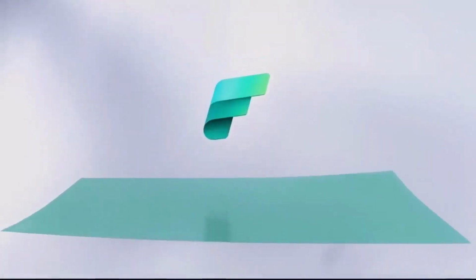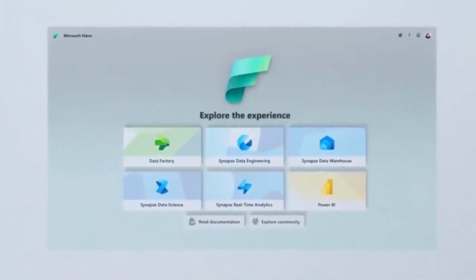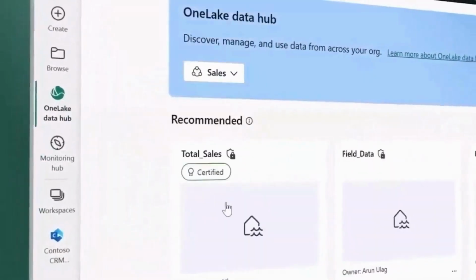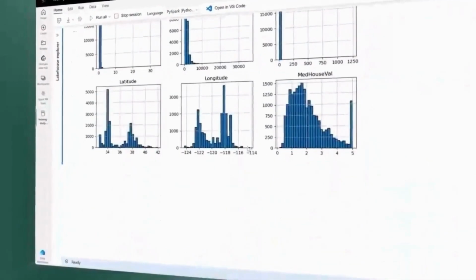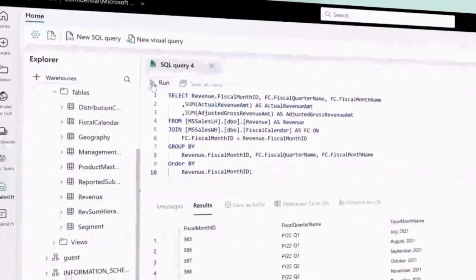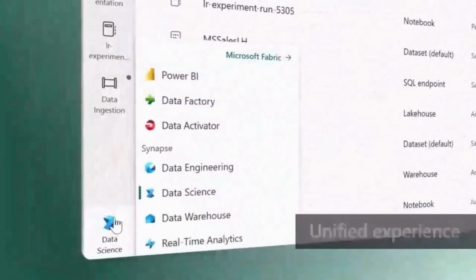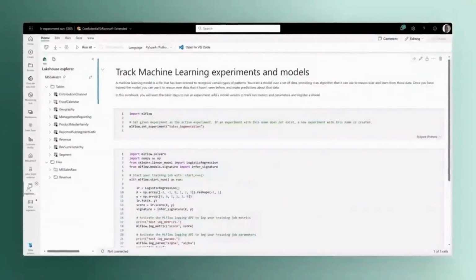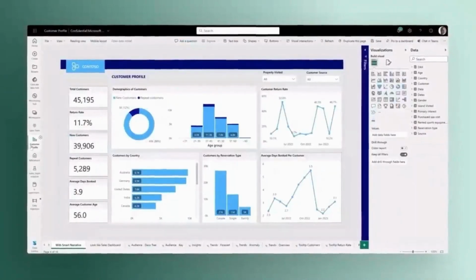Microsoft Fabric, a unified data analytics platform. One product, one experience, one architecture, one business model. Unified data is stored in one lake, a SaaS data lake for the entire organization. Data is integrated and stored in an open format, allowing one copy to be used to train machine learning models, visualize data, and run SQL queries on the lake and data warehouse. A unified experience brings together all the tools data professionals need: pipelines for orchestrating data movement, experiments for training machine learning models, semantic models for defining key metrics, and much more.